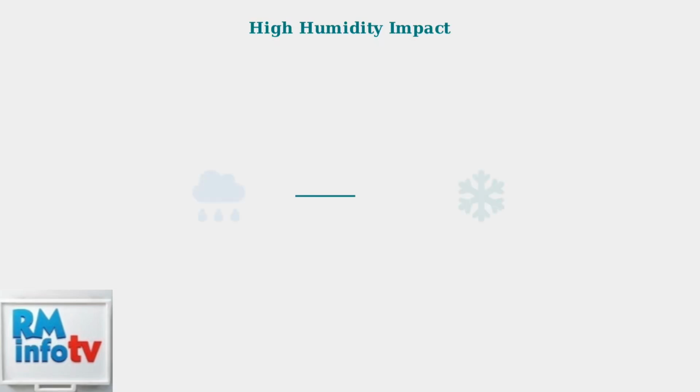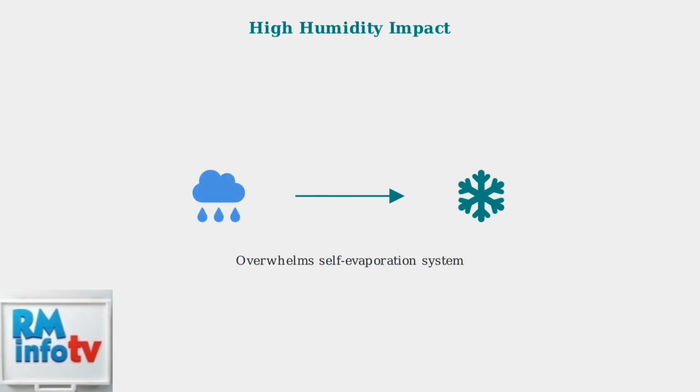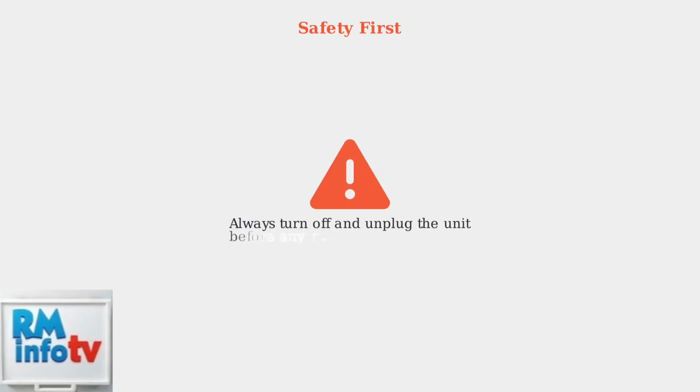High humidity increases condensation, which can overwhelm the self-evaporation system that LG units rely on, causing water to accumulate faster than it can be processed. Before attempting any repairs, always turn off and unplug your air conditioner for safety. This is crucial when working with electrical appliances and water.